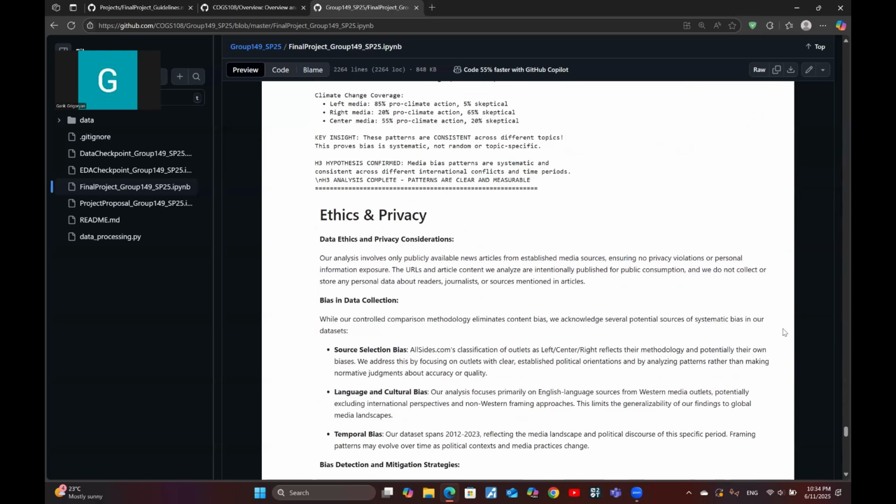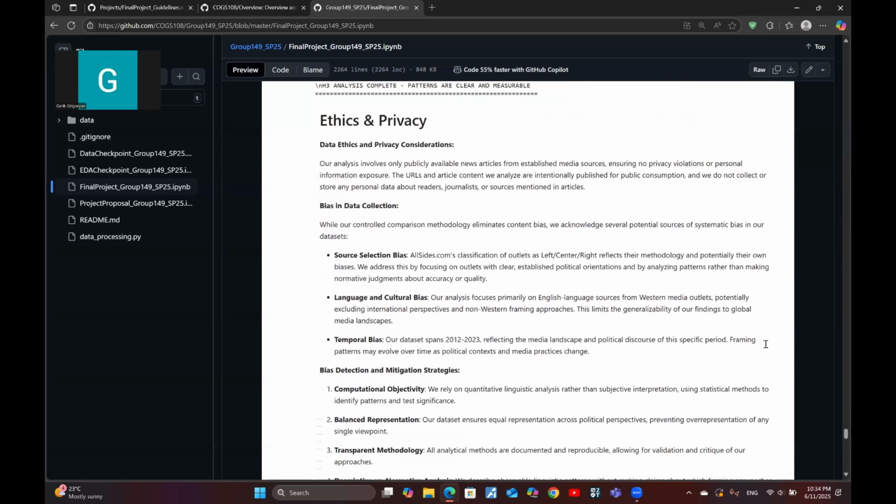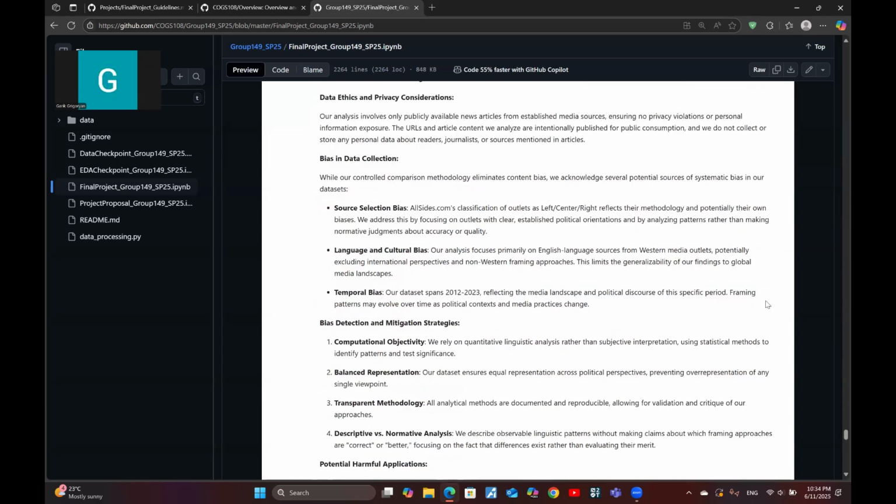So in our project, all data came from publicly accessible news URLs collected by All Sides, ensuring no personal or private data was used. We focused only on institutional media framing, not on individual behavior or opinions. We maintain strict neutrality by using the same stories across left, center, and right outlets, ensuring fair and ethical comparisons.